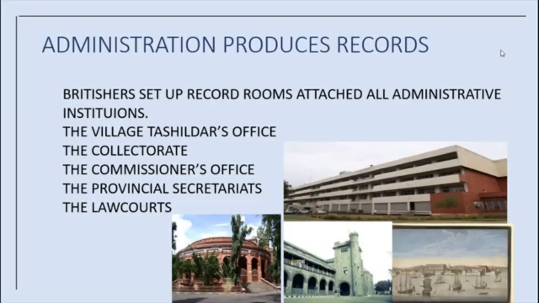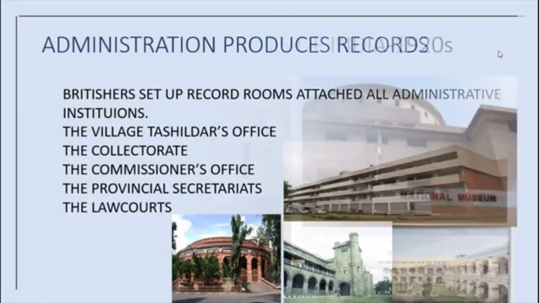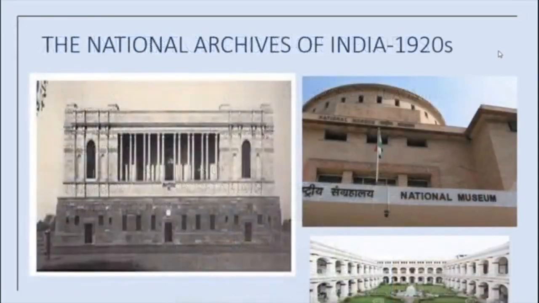By the middle of the 19th century, with the spread of printing, multiple copies of these records were printed as proceedings of each government department. Now, let us see the National Archives of India, which came up in the 1920s.